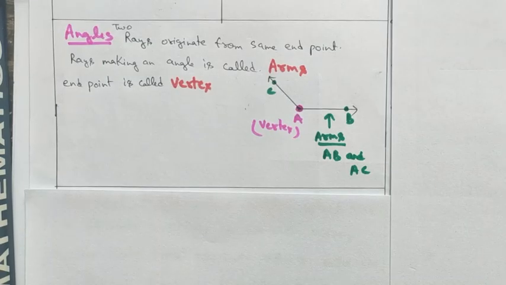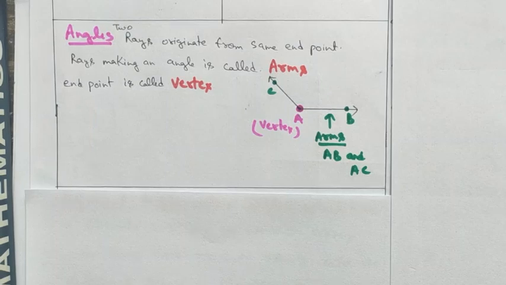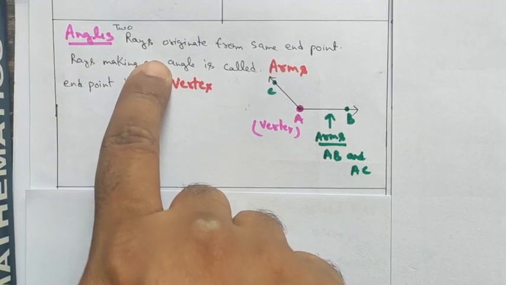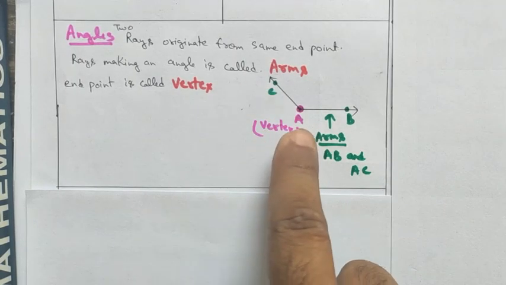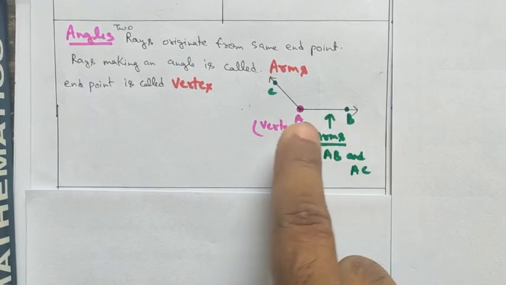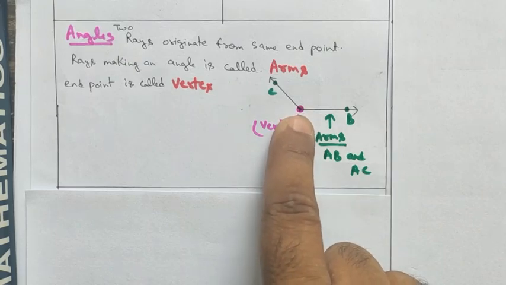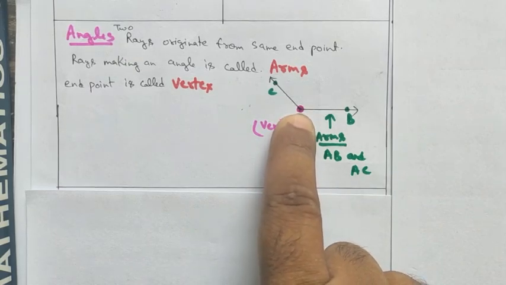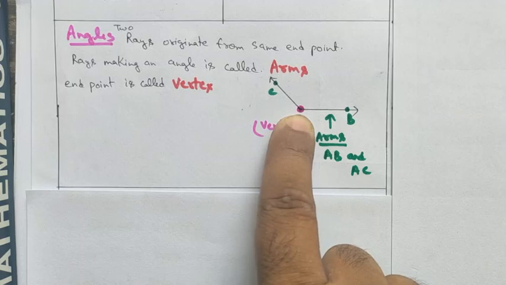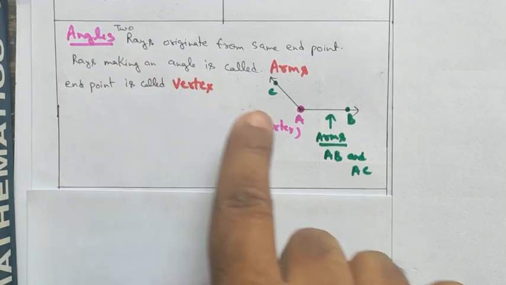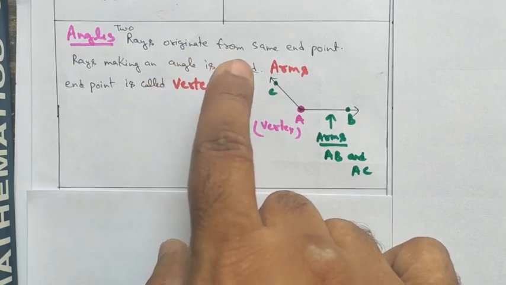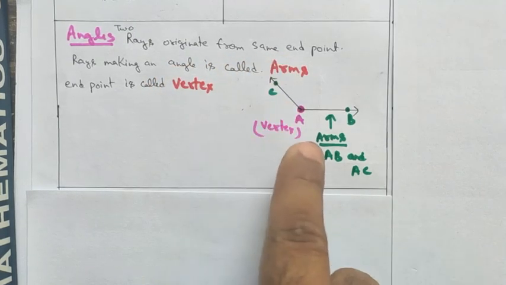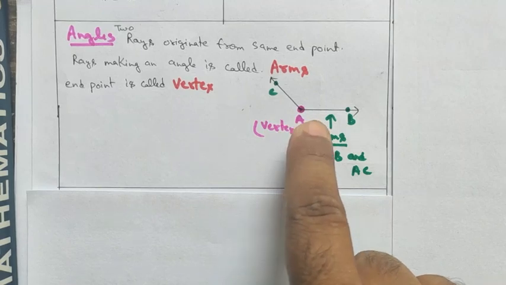Now we will be discussing what angles are. Angles: when two rays like this, ray AC and ray AB, are named from the fixed point, this you have studied in your earlier classes. Two rays AC and AB originate from the same endpoint, this same endpoint, that is A.